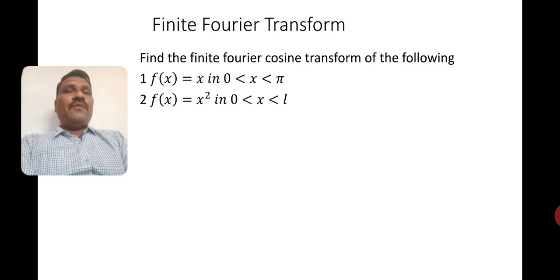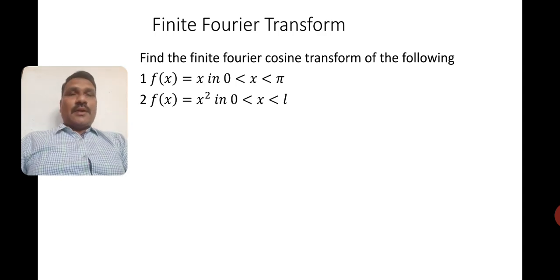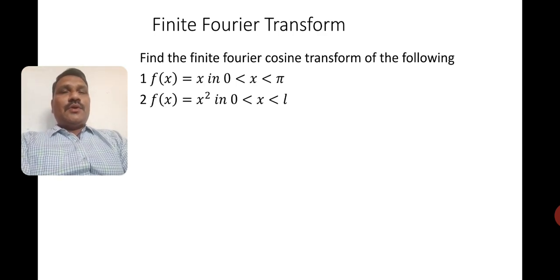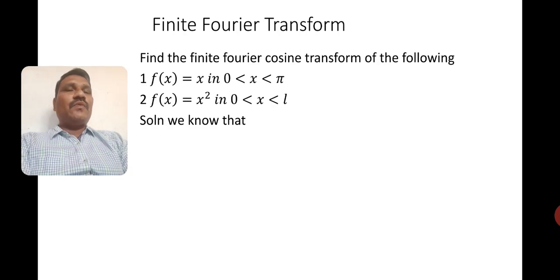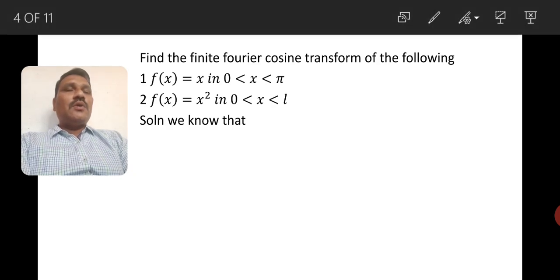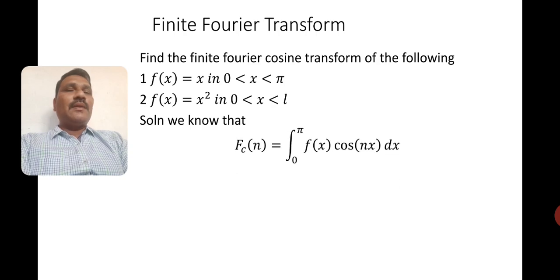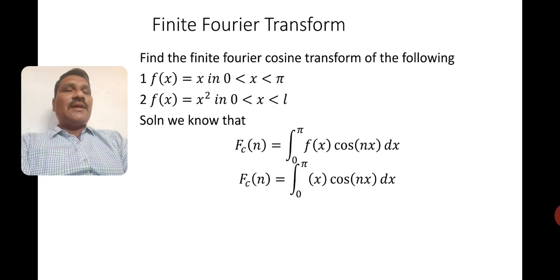Find the finite Fourier cosine transform of the following. Two questions I took. One is the usual interval 0 to pi, another one is an arbitrary interval. So, let me try to solve this one now. We know that the cosine transform is given by Fc of n is equal to integral 0 to pi f of x cos nx dx.